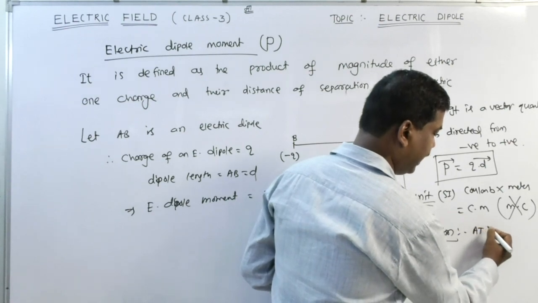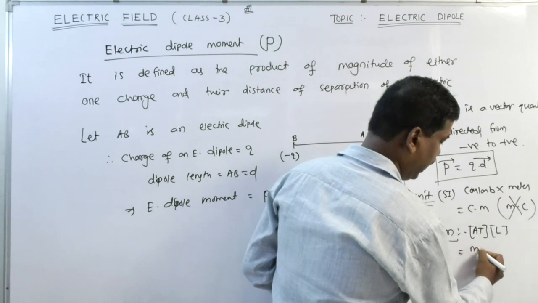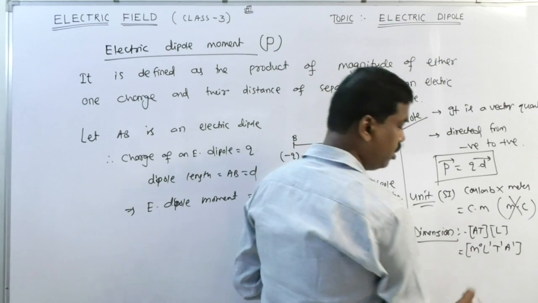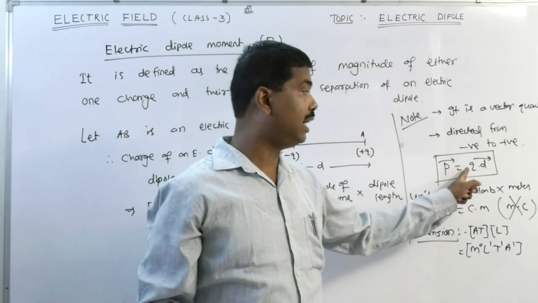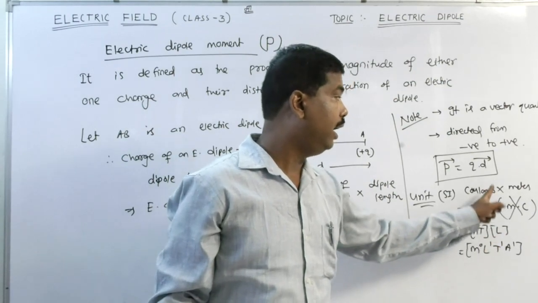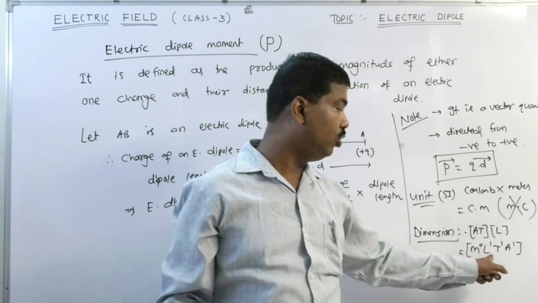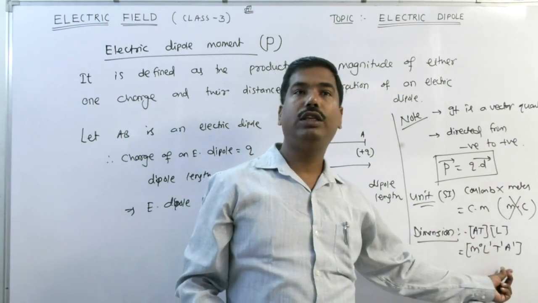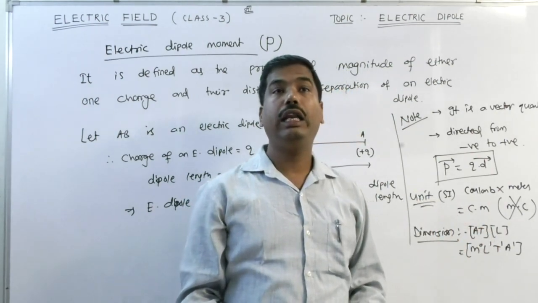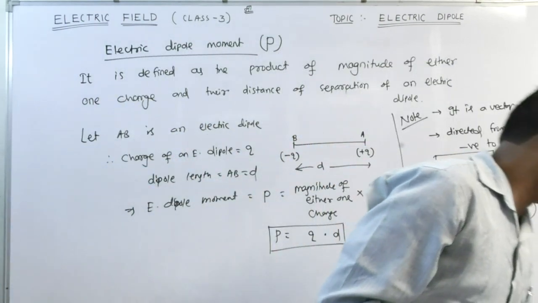Coulomb charge is AT into L. It means M0, L1, T1, A1. Clear? Charge Q is equal to current into time, IT. So I have mentioned AT. And distance is measured in length, so L. So AT into L, or M0, L1, T1, A1. These are the unit and dimension of an electric dipole moment. Clear? Next.